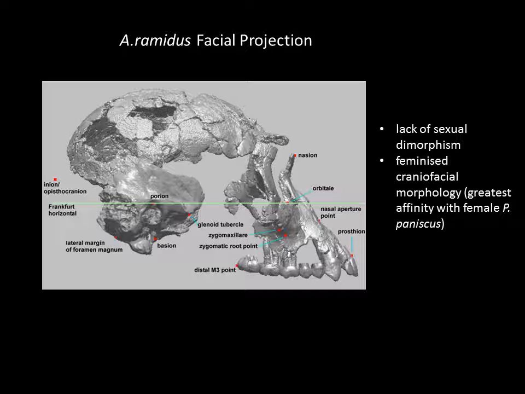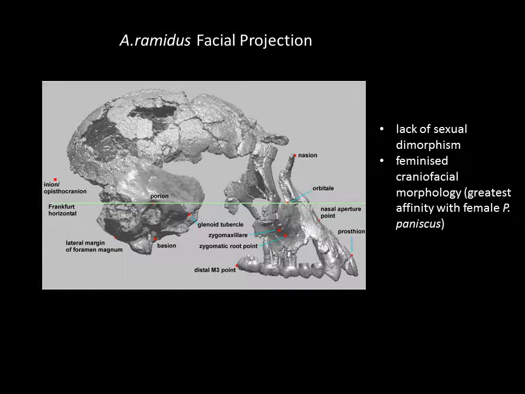In the data that White and Lovejoy and Suwa published, they looked at craniofacial projection in A. ramidus and compared it with adult chimpanzees and adult gorillas, and they found that there was a lack of sexual dimorphism and that A. ramidus had feminized craniofacial morphology. It clustered around the females of bonobos, or Pan paniscus. However, they did not do an ontogenetic analysis, so they were just comparing A. ramidus with adults. I was interested in comparing A. ramidus with infant and juvenile chimpanzees.